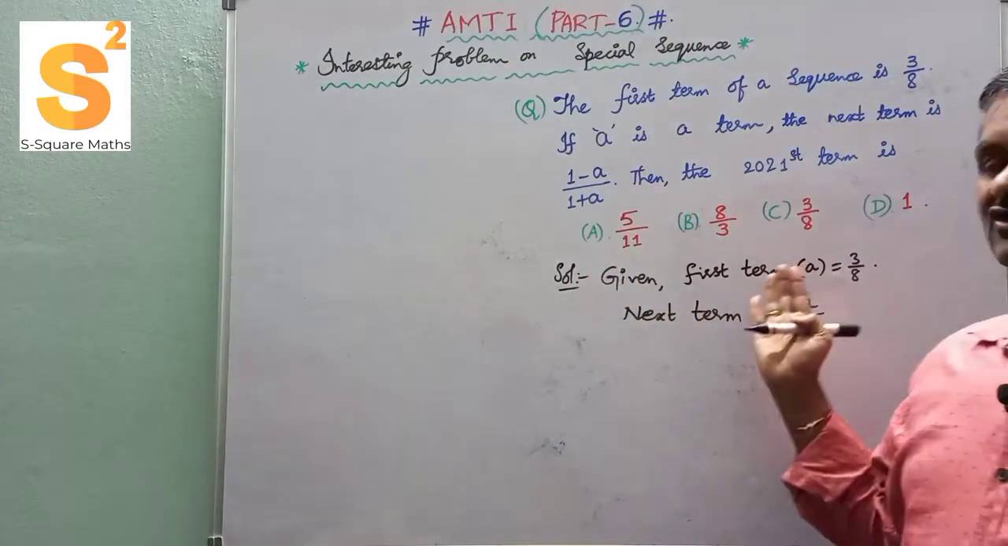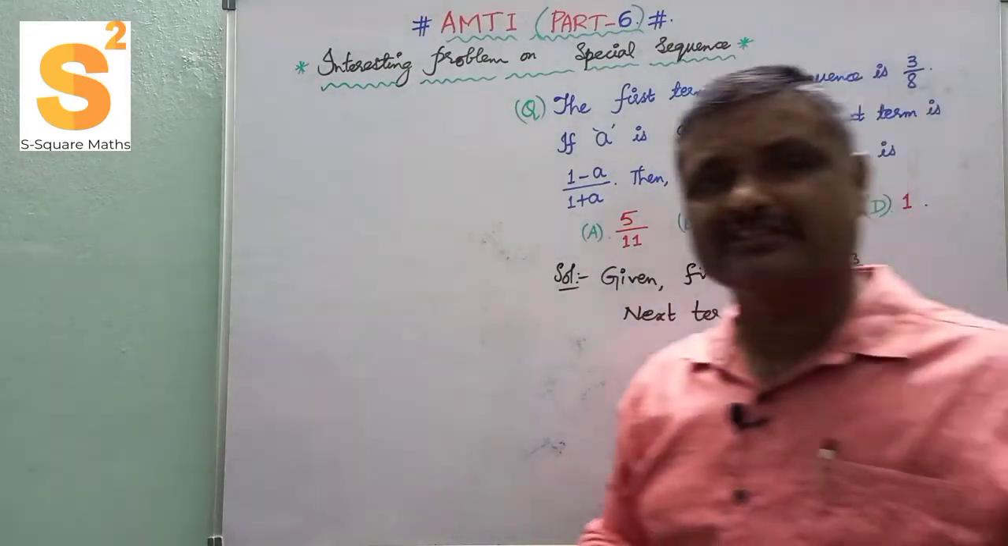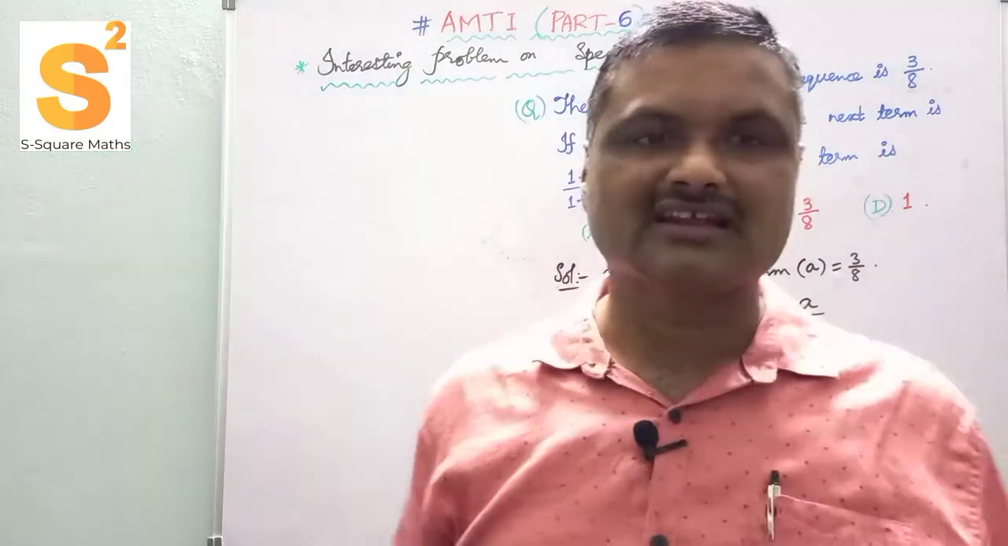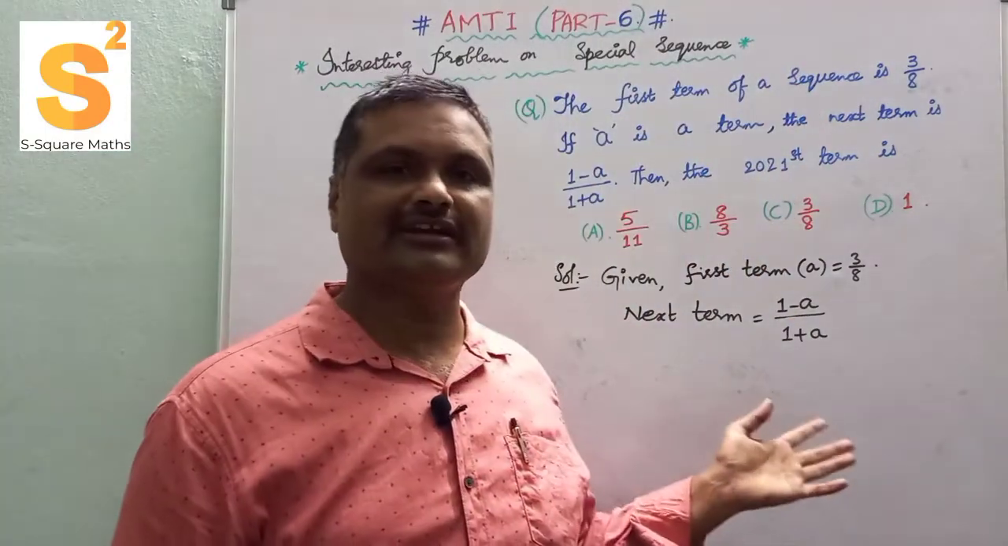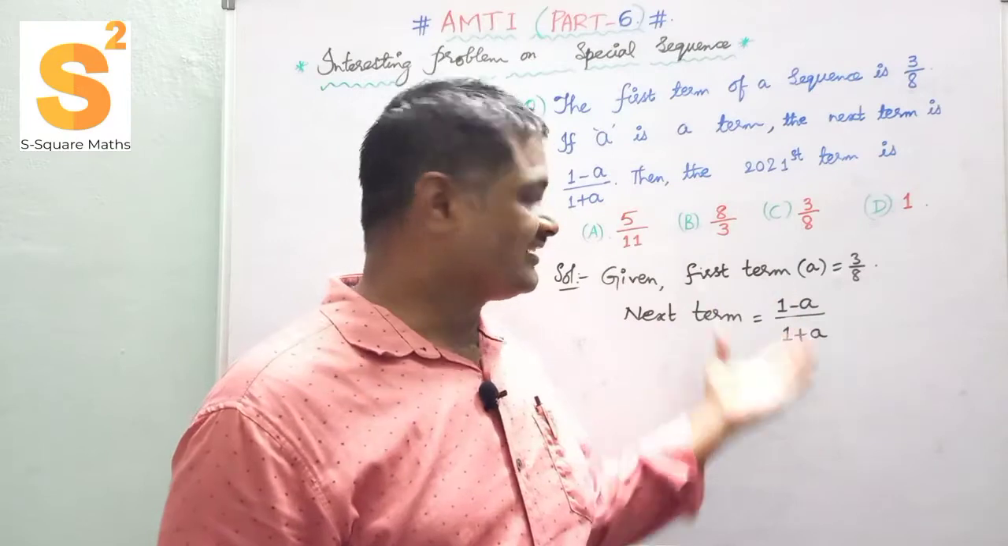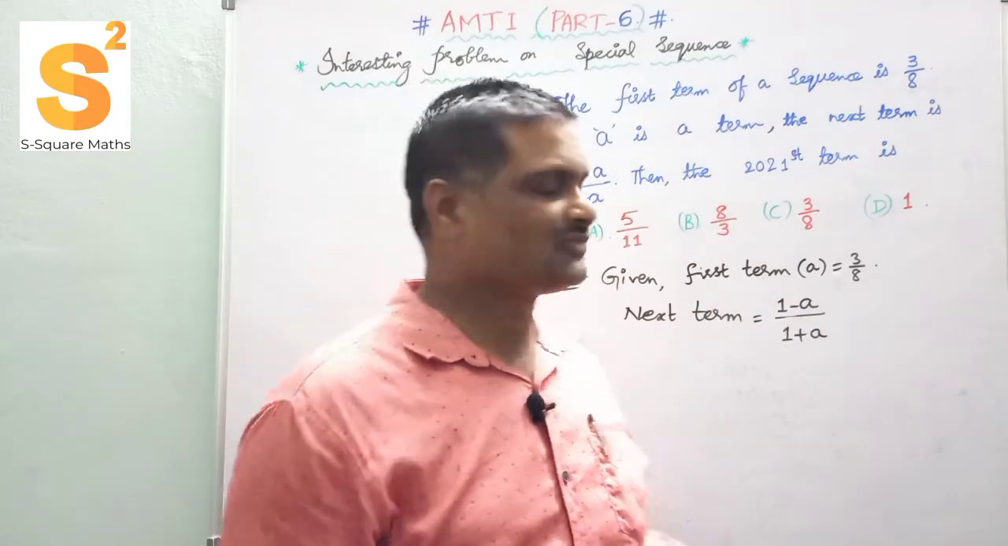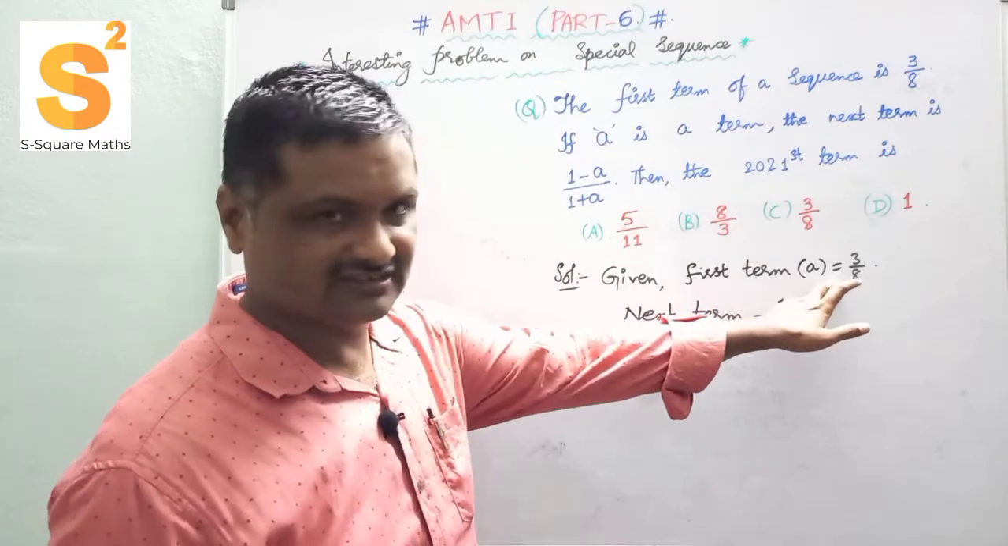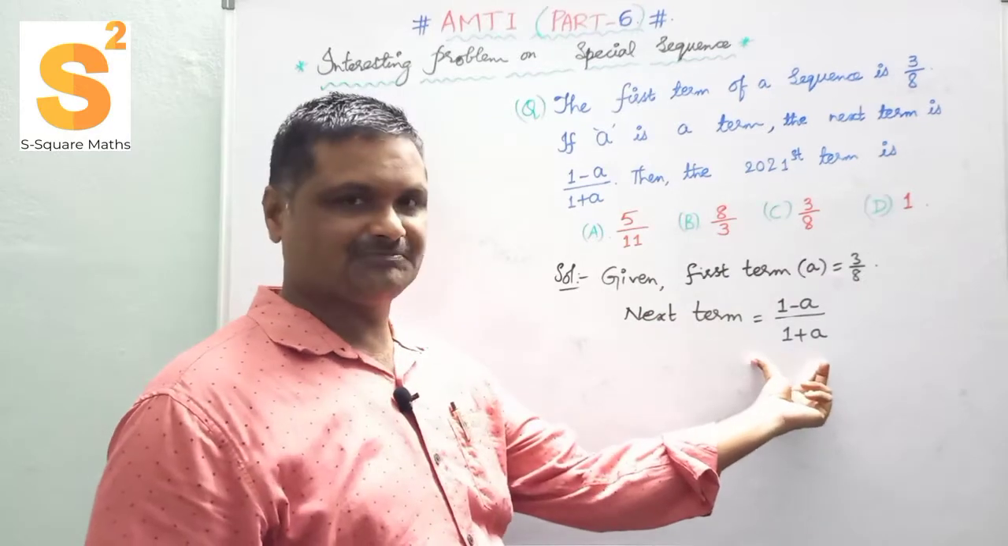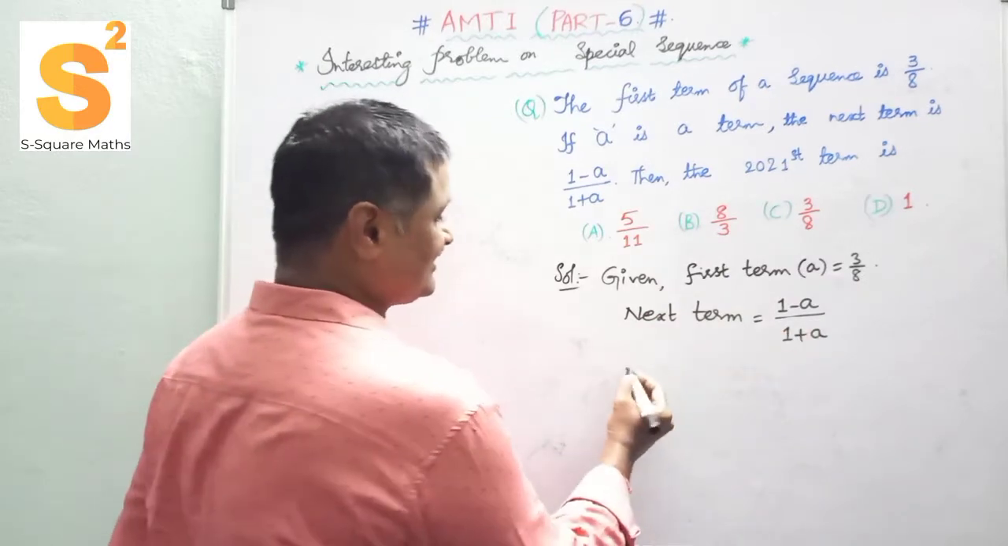By seeing the question, don't panic. It is not compulsory to find out all the terms. It is not an arithmetic progression or geometric or harmonic. Let us check how the problem proceeds. If you observe carefully, the first term is given, and then the next term formula is given. So let us calculate now.